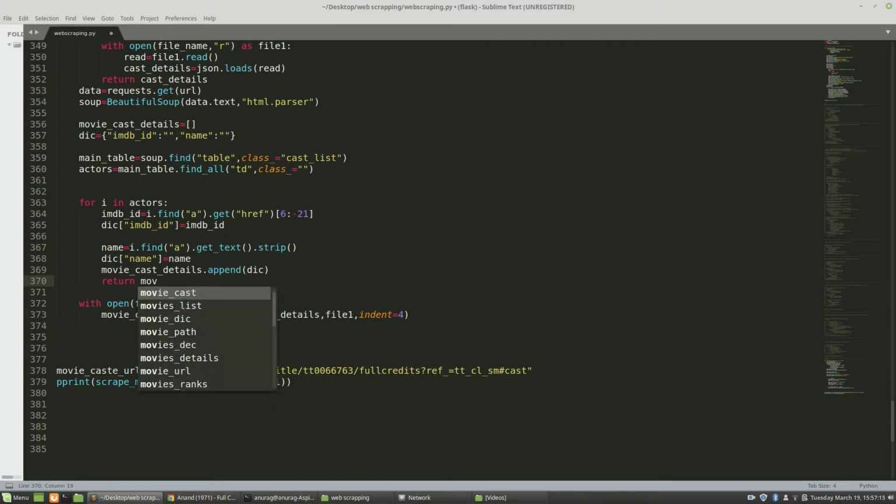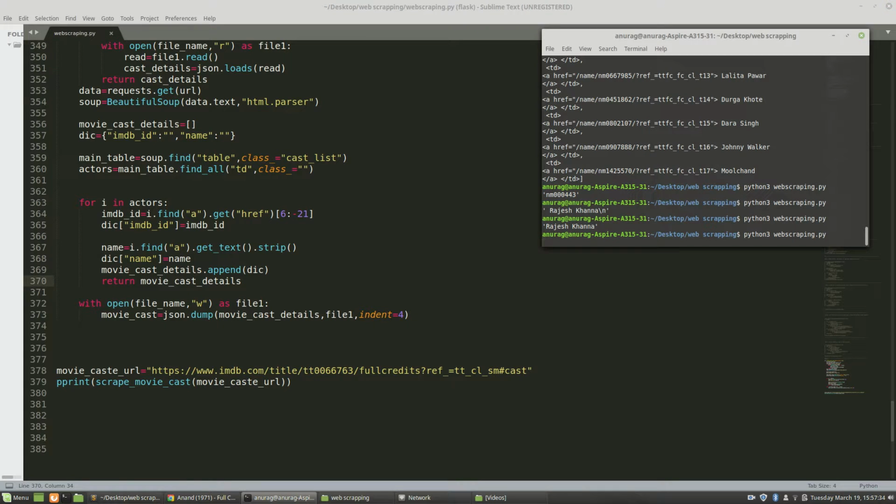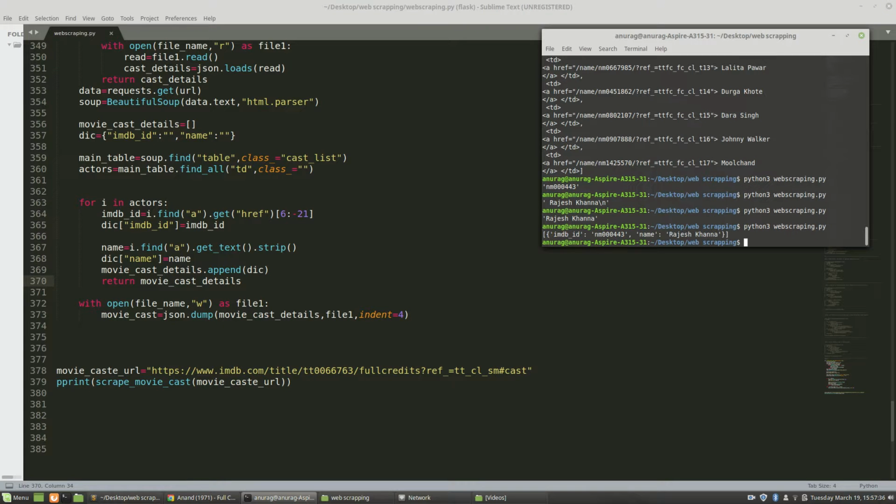Movie cast details, movie cast details, movie cast details. If I print this, you will see that yes, the name is coming and the ID is also coming.